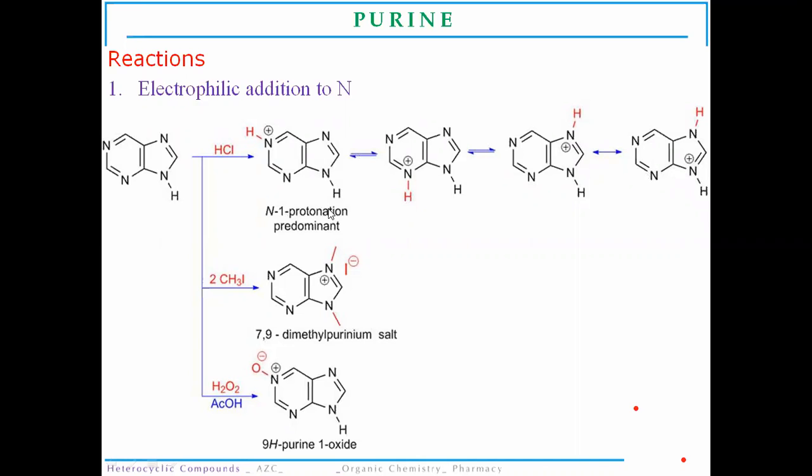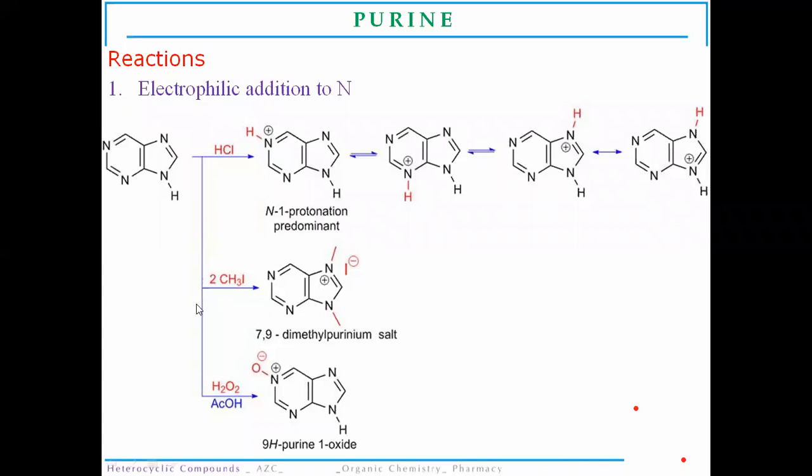N1 protonation is predominant over the others, but it also gives 9 protonation, then 5th protonation, 7th protonation. These are all protonation products of the purine molecule.